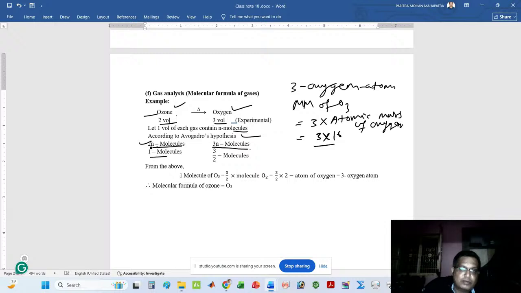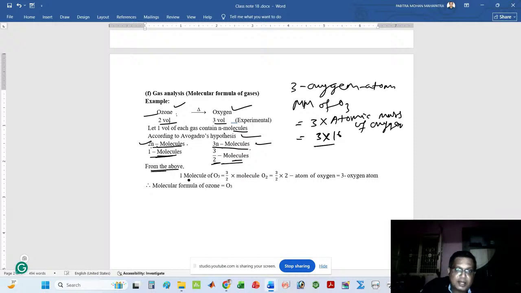If 2n molecules of ozone produce 3n molecules of oxygen, then one molecule of ozone produces 3 by 2 molecules of oxygen.